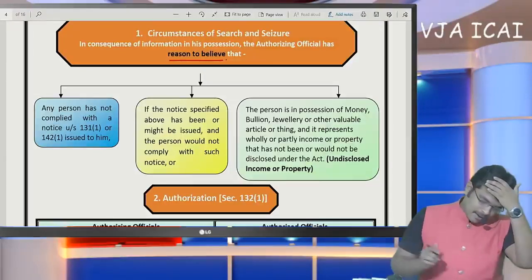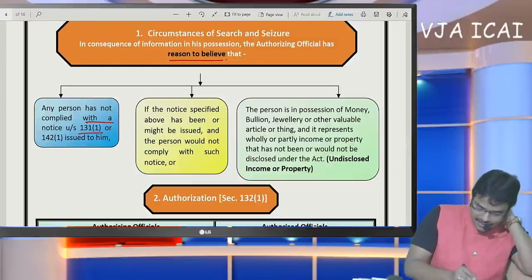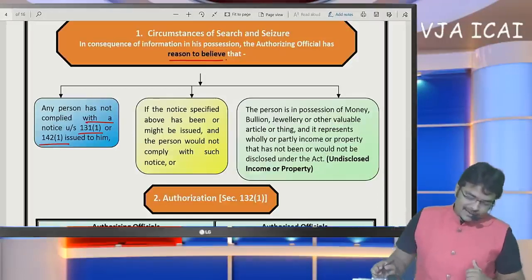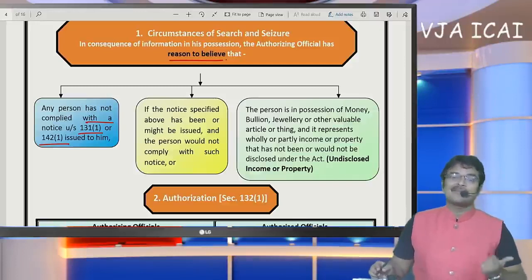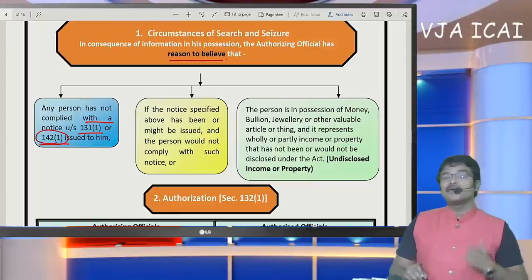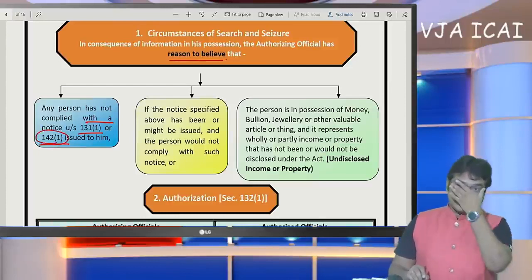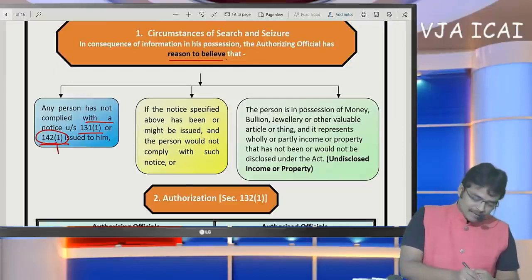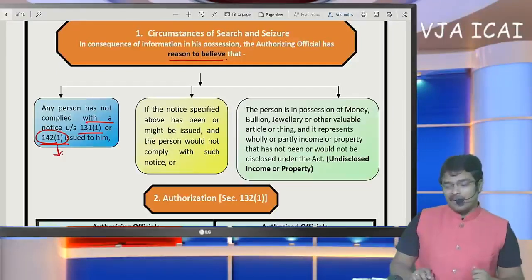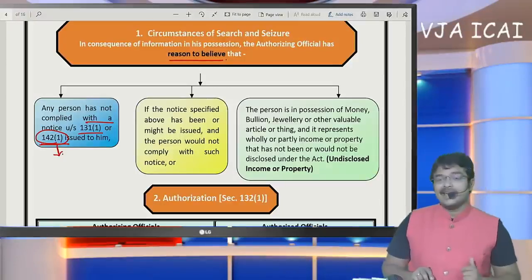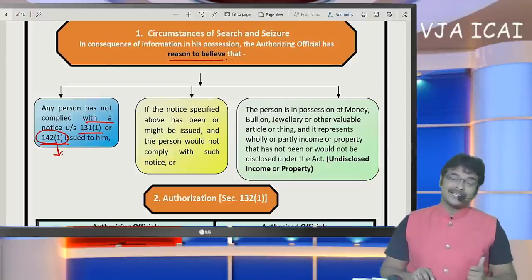Okay. So a person who has not complied with the notice under section 131 subsection 1. Sir, 131 subsection 1 means nothing but a notice issued to the assessee, or if a 142 subsection 1 notice has not been complied with, then the department can come for such assessment. 142 subsection 1 notice, if you remember, the assessee might receive this notice for non-filing of return of income. If the assessee does not reply to that notice, there is a chance of coming to such assessment.